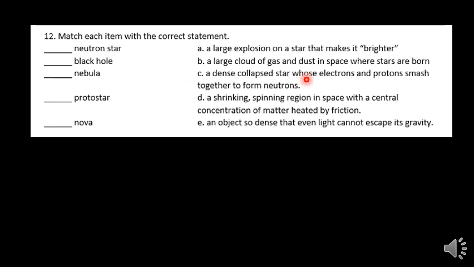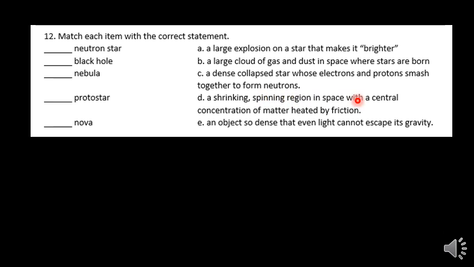The dense collapsed star with electrons and protons smashed together to form neutrons. Well, we just talked about that. Those are neutron stars. And again, they happen in those supernova events where the big stars collapse down and bounce off the core and smash those protons and electrons together to form neutrons.